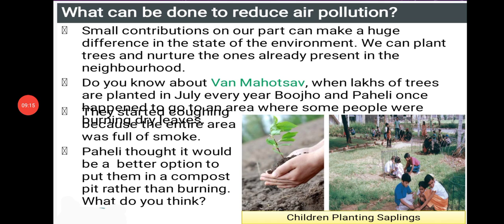Also, some contributions on our part can make a huge difference in the state of our environment. We can plant trees and nurture the ones already present in our neighborhood. You know that Vana Mahotsava is celebrated every year, isn't it?